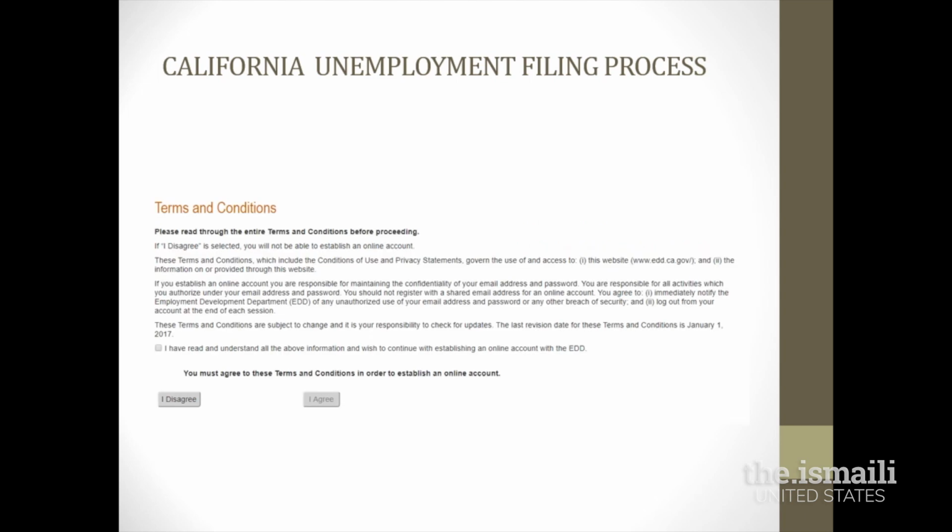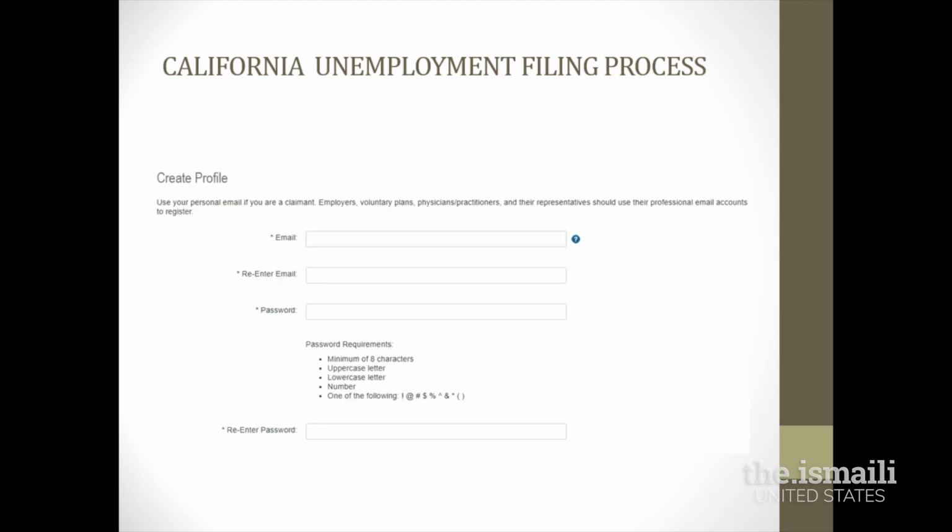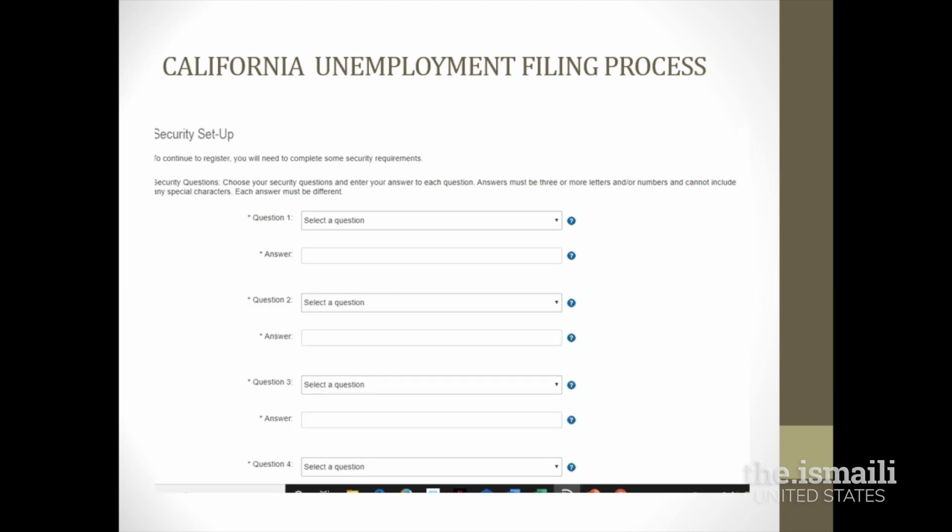Here you will be asked to review these terms and conditions and then select the checkbox and select I agree. Once you have selected I agree and hit next, you will come to this page where you will create your online profile. You will enter your email address and you will create a password based on the requirements listed on the screen. You will be asked to re-enter your password and then you will select next at the end of the page, which will now bring you to this page.